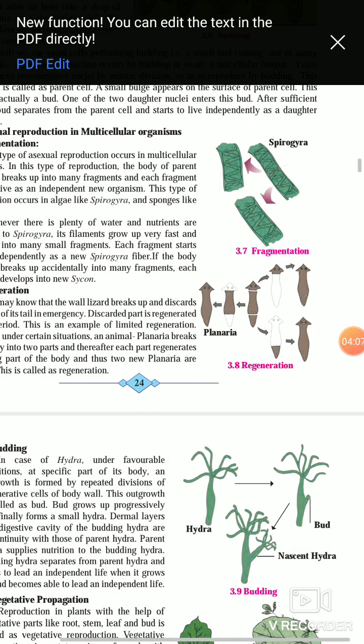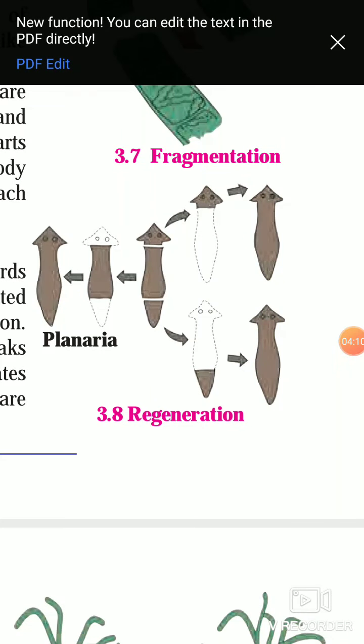See in the figure, here planaria breaks up its body part and thereafter each part regenerates remaining part of the body and thus the new two planarias are formed. This is called regeneration. So regeneration means the body part grows as new part or new organism. When new organism is regenerated from remaining part of body of planaria, that process is called as regeneration.